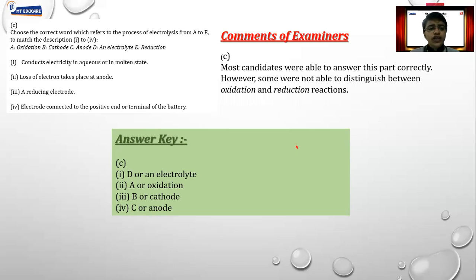Any particular substance which conducts electricity is called an electrolyte. So you have to write option D, an electrolyte. So that is how you are going to write the answer. Option D, an electrolyte. We need not use the basic tabular format as such, but write in a simple form. The biggest mistake people make is about oxidation and reduction. When I say loss of electron, it is called oxidation, and when I say gain of electron, it is called reduction. Fine. So loss of electron is oxidation, gain of electron is reduction.